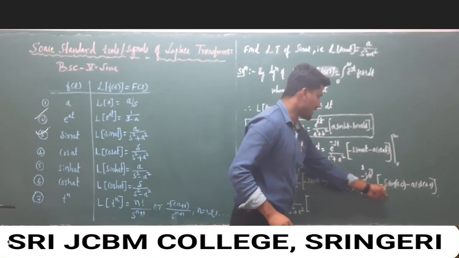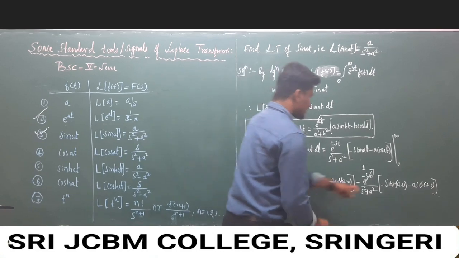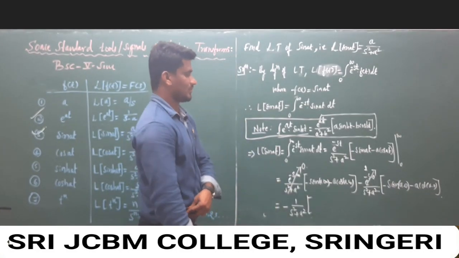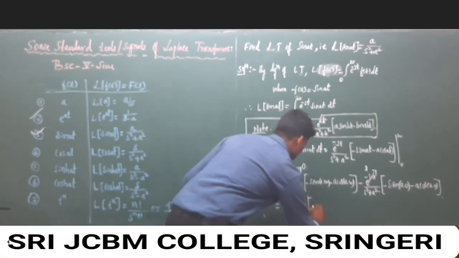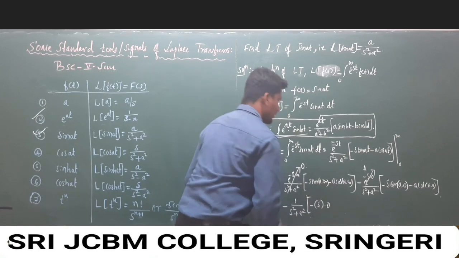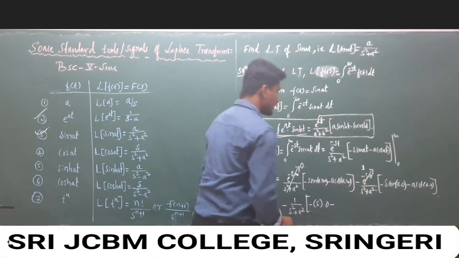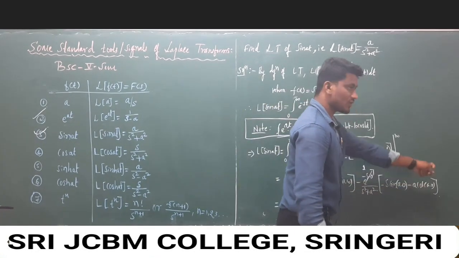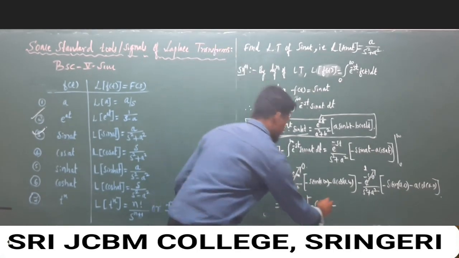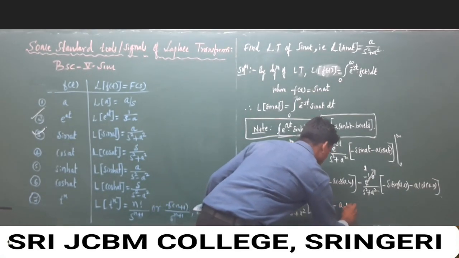And now minus s, and sin of 0 value is 0, it means minus s into 0, and minus a into cos of a into 0, cos 0 value is 1, so a into 1.